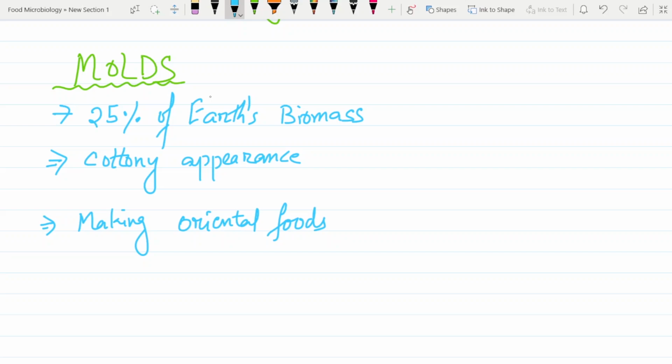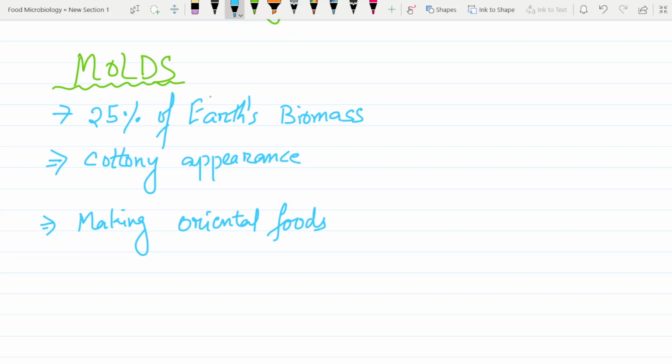Molds are not only bad for us, but they can also be used in some positive ways, right? There is always a positive way out, even if we see a negative part. There is always a positive one, right?